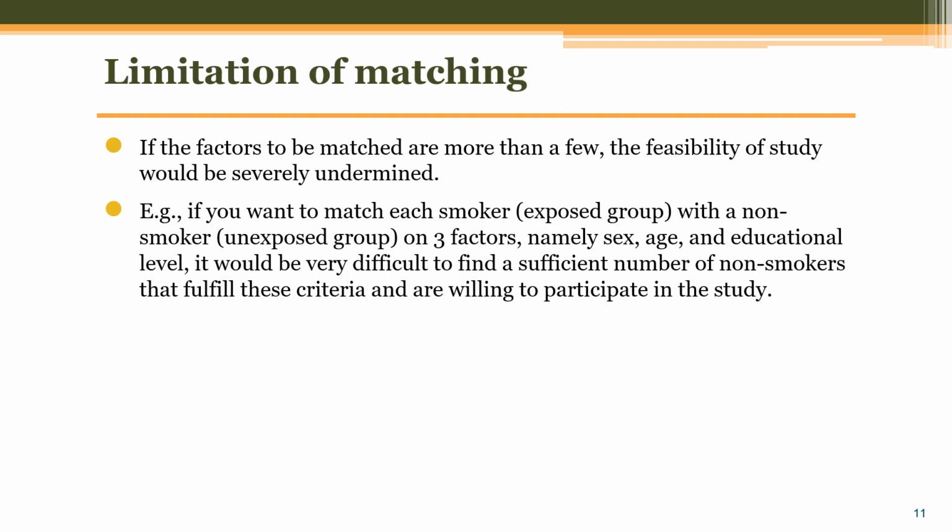The major limitation of matching is that if the factors to be matched are more than a few, the feasibility of the study would be severely undermined. For example, if you want to match each smoker with a non-smoker on 3 factors, namely sex, age, and educational level, it would be very difficult to find a sufficient number of non-smokers that fulfill all these criteria and are willing to participate in the study.